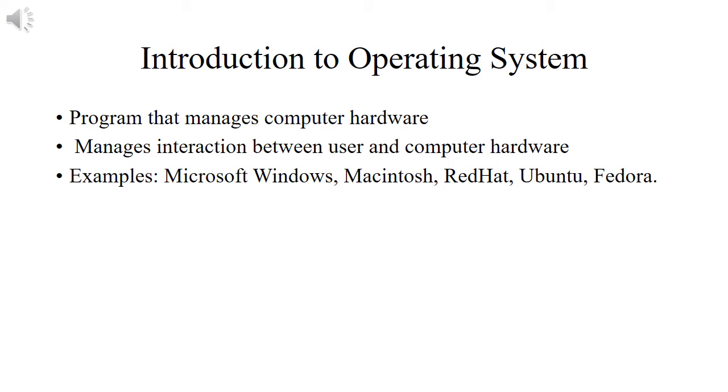So introduction to operating system. It is a collection of programs. It is a program which manages computer hardware. In other words, it provides interaction between the user and the computer hardware. The examples of some operating systems are Microsoft Windows, Macintosh, Red Hat, Ubuntu, and Fedora.